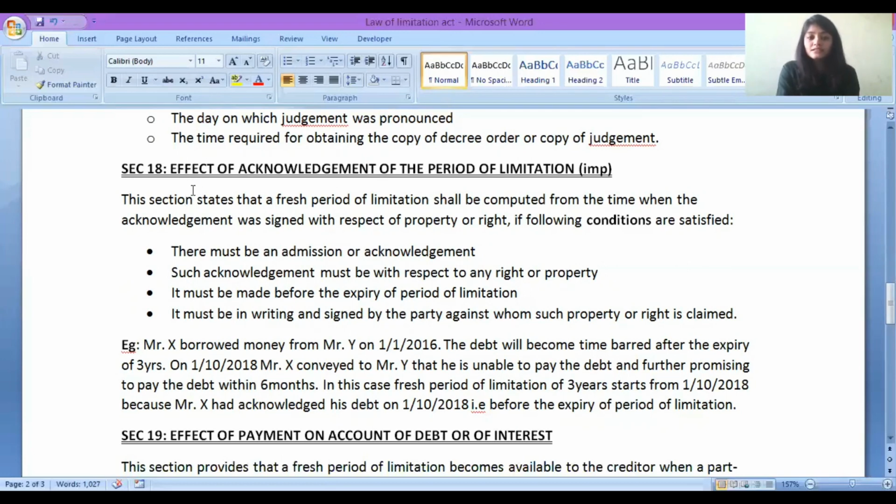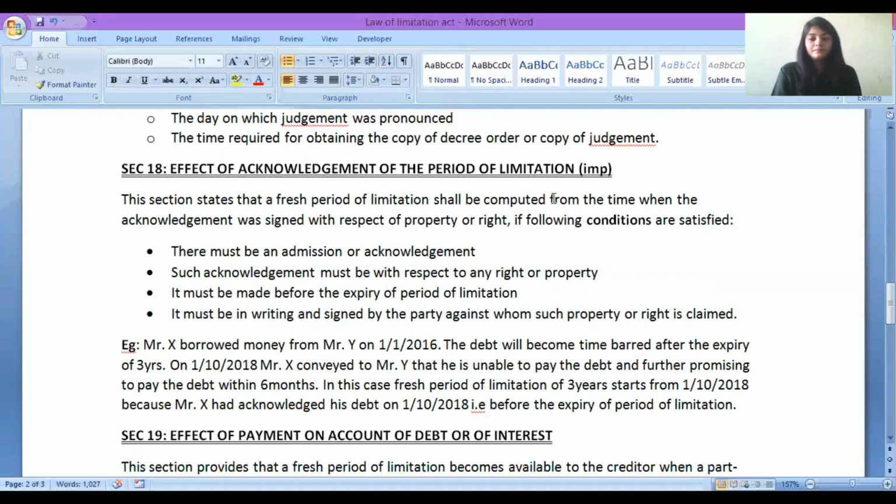Section 18 says that a fresh period of limitation will be computed from the time when the acknowledgement was signed with respect to the property or right. Whenever the acknowledgement was given, for example, you had to make me a payment of rupees 10,000. You were supposed to pay rupees 10,000 to me today. Today was the due date.